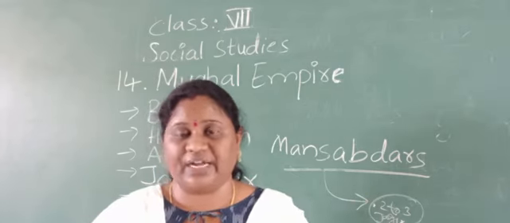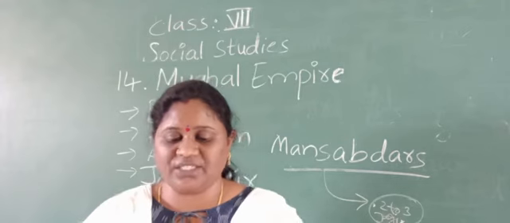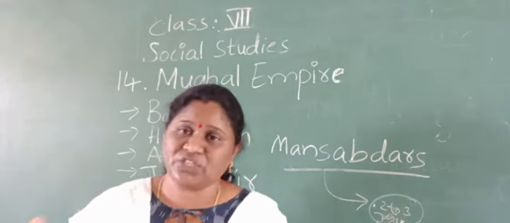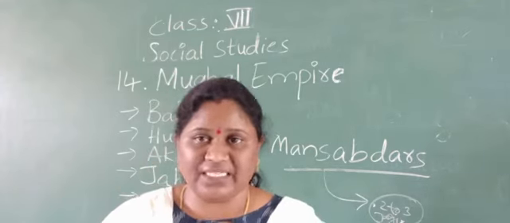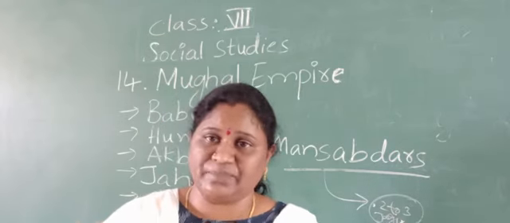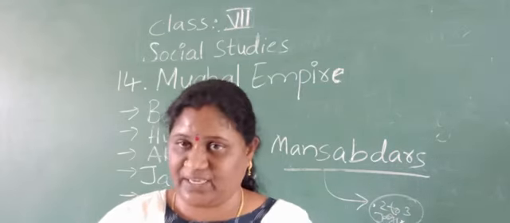These and other factors created a shortage in the number of Jagirs. Mansabdars were appointed more, but the Jagirs were fewer, no? So Mansabdars had to wait to get a Jagir.